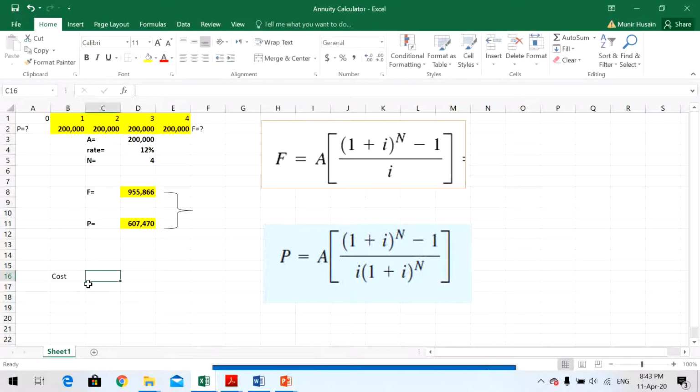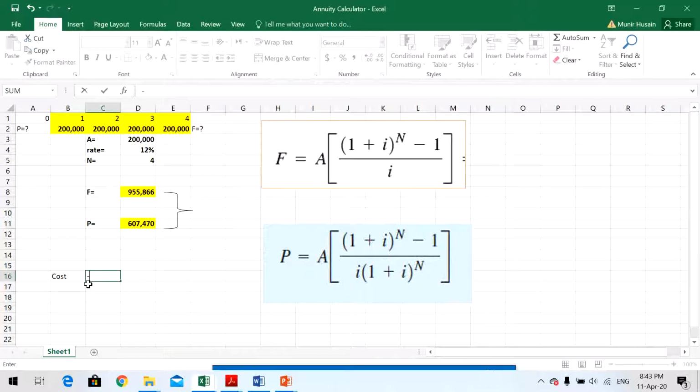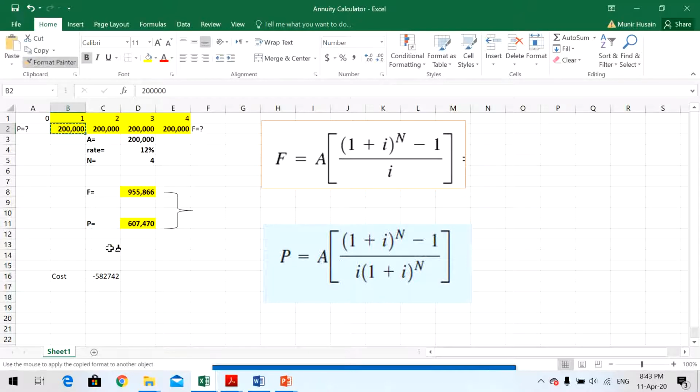Basically, cost is normally in terms of negative, 582,742, right? So this is the cost of the machine. Now, how to compare between any project and its cost?